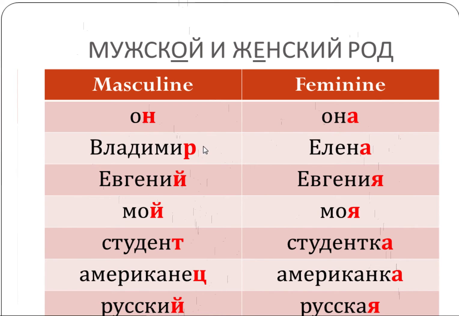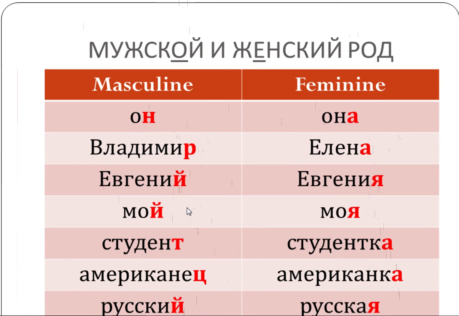When we look at full names only, not nicknames, but full names only, we know right away whether it's a man or a woman, even if we're not familiar with the name, looking at the last letter. If it's a consonant, it's a man. If it's a vowel, it's a woman. Consonant, it's a man. А, я, it's a woman.